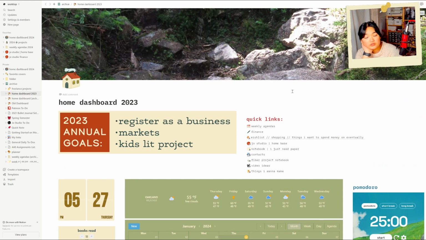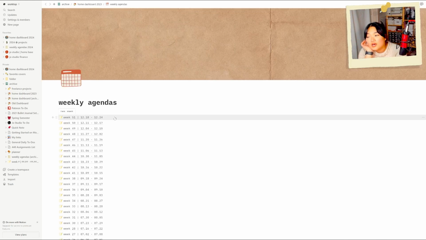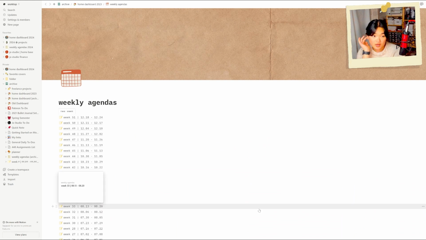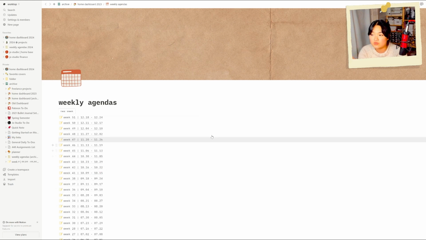The things that I used the most definitely were the quick links. As you can see, I have kind of just general things that I would need to use on a regular basis. And the one that I used the most was the weekly agendas. I used it pretty much every week, but that being said, I was not really hard on myself when it came to sticking with this or even my Hobonichi. Yes, having some accountability and some structure was good, especially with the Hobonichi, just because you spend a lot of money on a planner, and then if you don't use it, you're like, I've wasted the money because all of these pages. And so that definitely kept me more accountable for that, and also in my journaling practice.